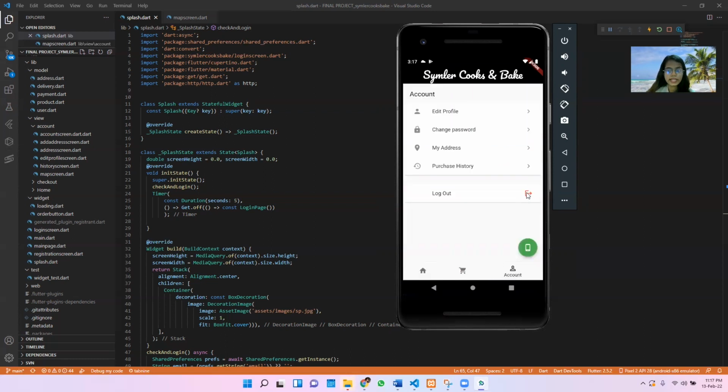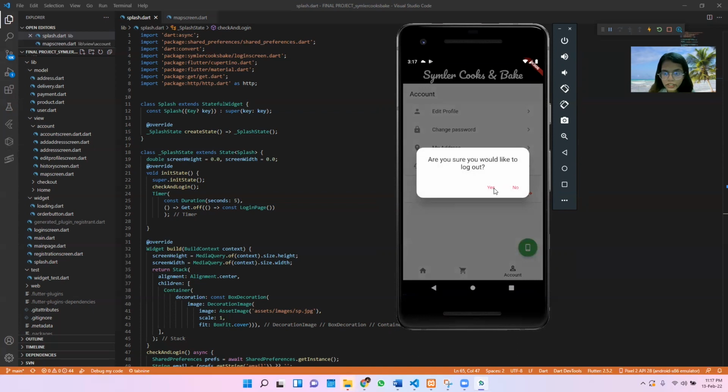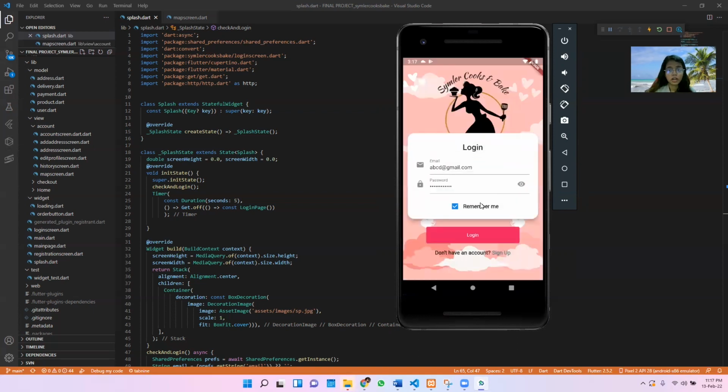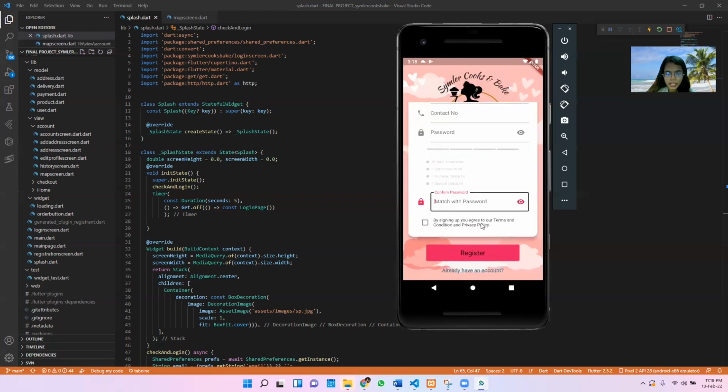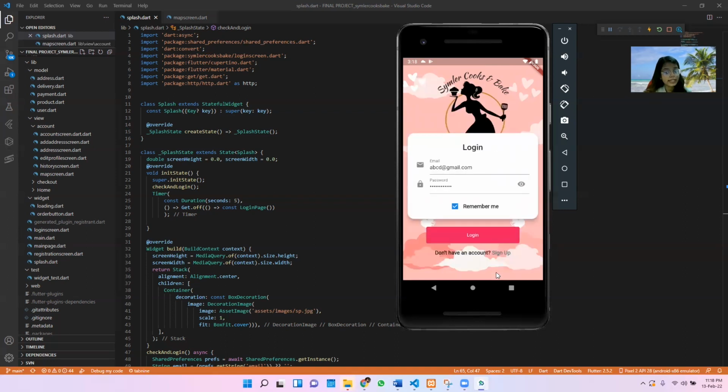So let's see whether the logout is working or not. Okay, once you click the logout button, it automatically will redirect to the login page where you need to log in again. But this time you don't have to type your email and your password one by one, since we already enabled the preference, which is by clicking remember me. Okay, so the sign up button. Here we can sign up, and if you wrongly come to the page and you already have an account, you can click 'already have an account', where it will redirect back to the login page. So that's all for the application's presentation.